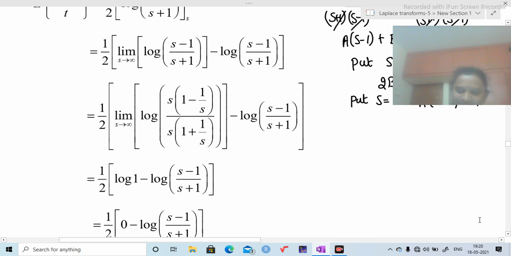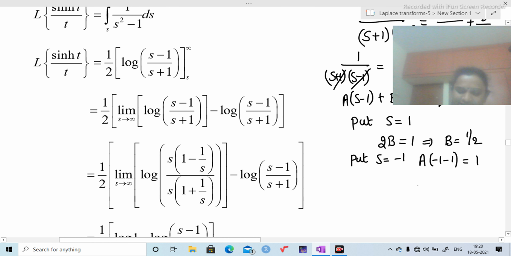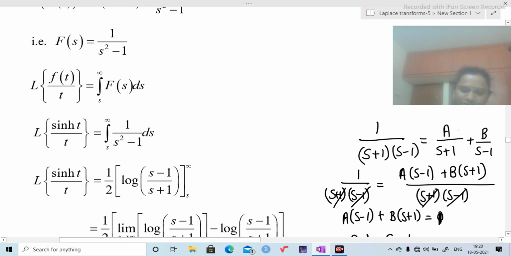That means a equal to minus 1 by 2. So we have the b value and a value. Substitute here: a is minus 1 by 2, b is 1 by 2. So take 1 by 2 common. That 1 by 2 is this one.